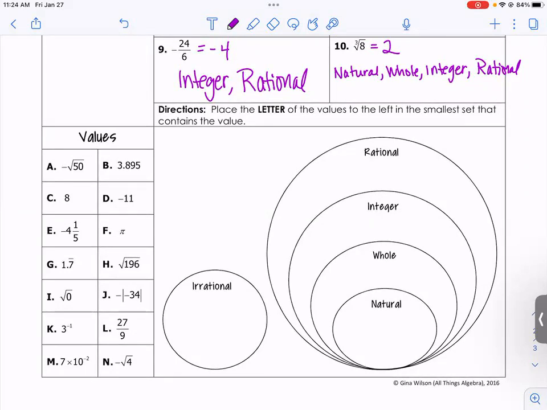Pi was E, right? Yep. What would 0 be? The square root of 0, which is 0.